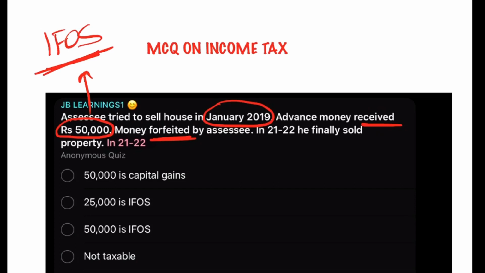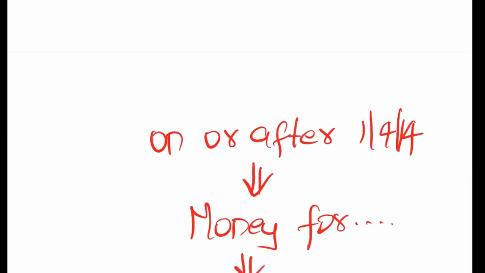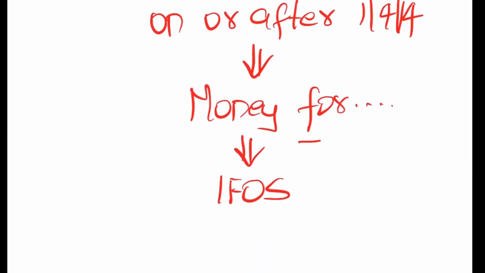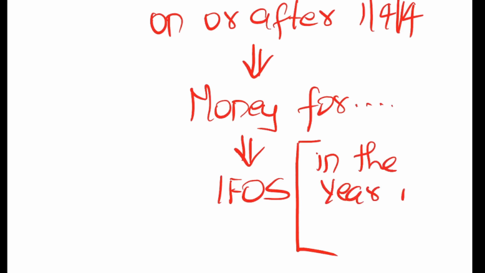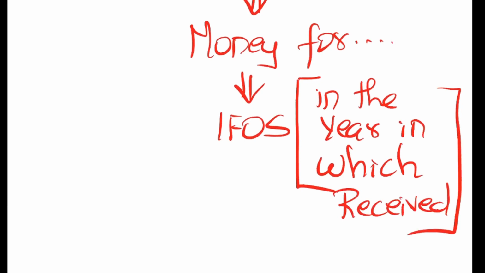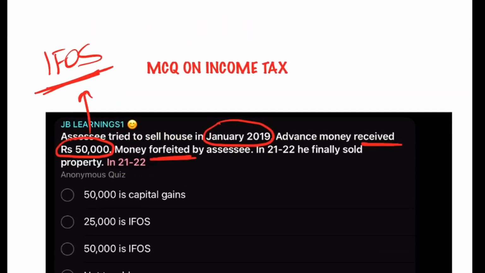But the most important element which students generally forget is that this is taxable under IFOS in the year in which it is received. Friends, this is the most important information as far as this advance money forfeited is concerned. It is taxable, but taxable when it is received.